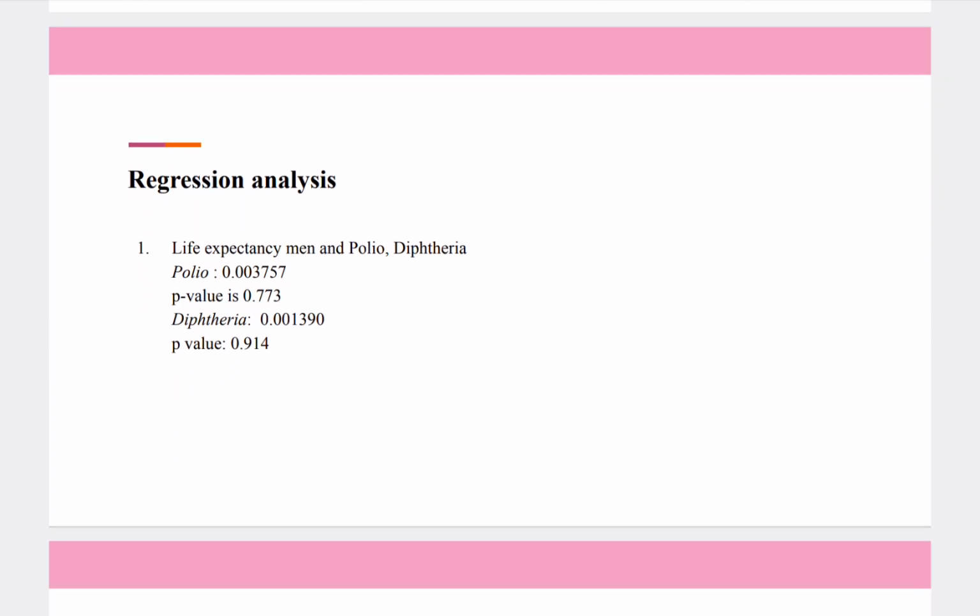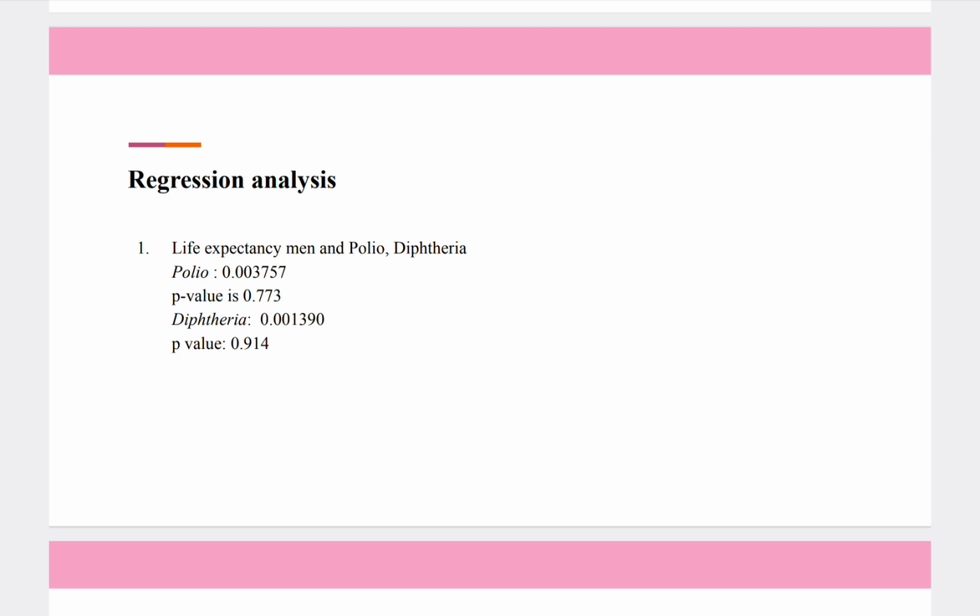So the regression analysis, first of all, is life expectancy of men and polio, and another part is with diphtheria. As you can see, for polio the coefficient is 0.0303, and the p-value is 0.7, which tells us we cannot reject that there is no relationship between polio and life expectancy.